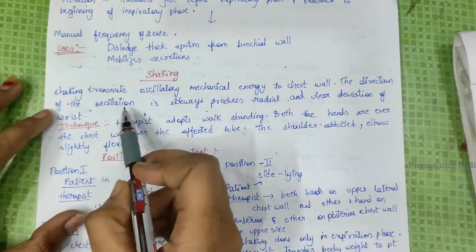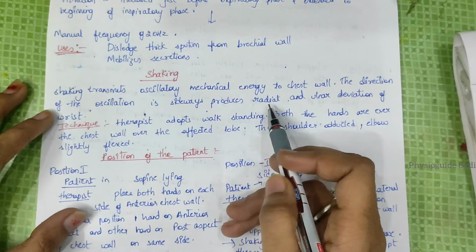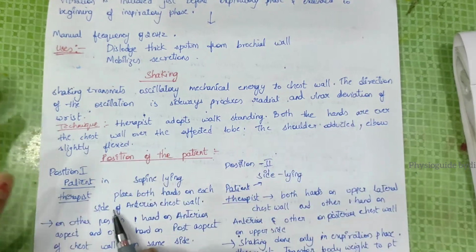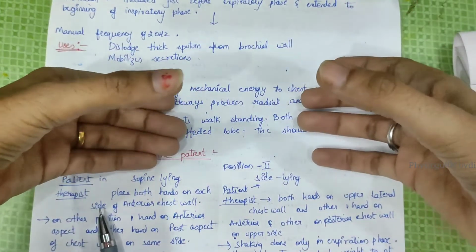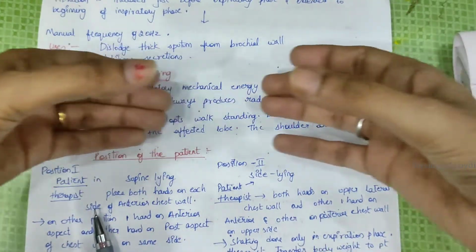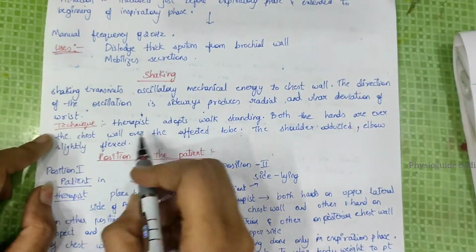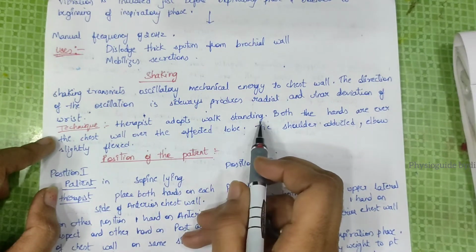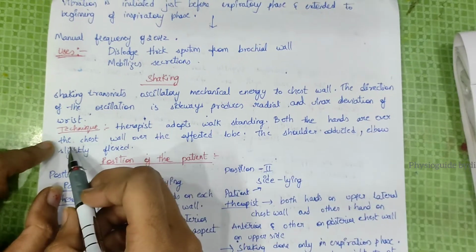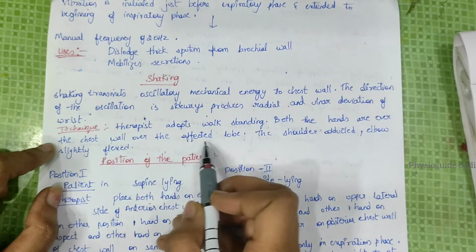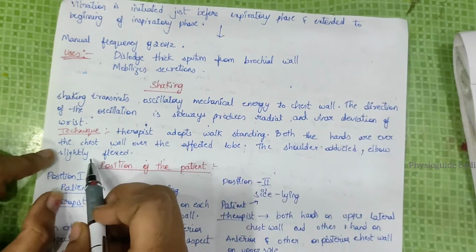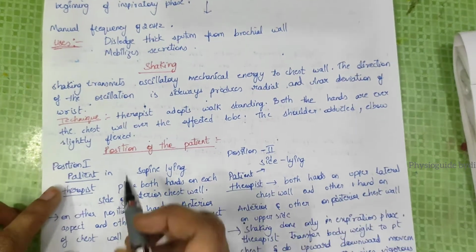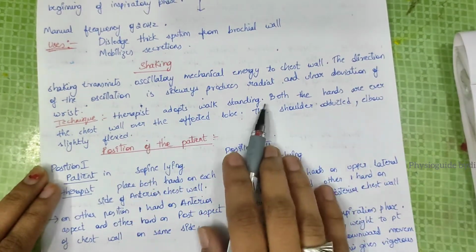Now shaking. Shaking transmits oscillatory mechanical energy to the chest wall. The direction of the oscillation is sideways, by radial and ulnar deviation of the wrist. We catch the patient's chest like this and move it. The therapist adopts walk standing, with both hands over the chest wall, over the affected lobe, shoulder adducted and elbow slightly flexed. This is the technique.